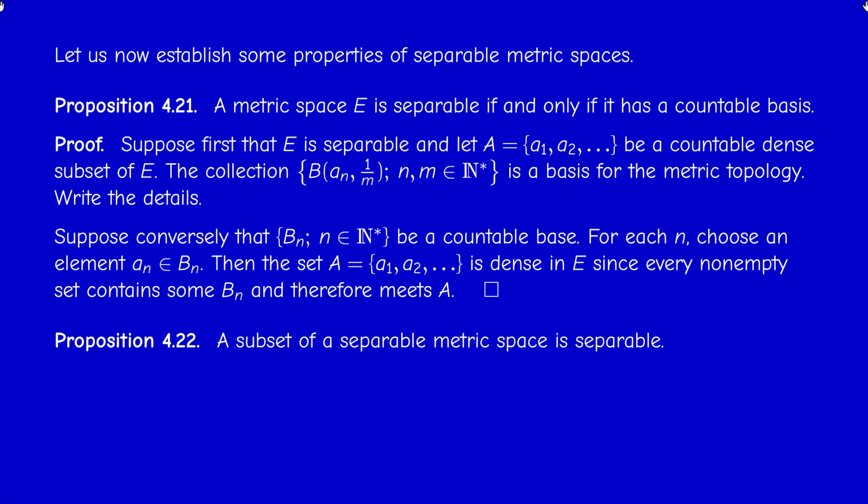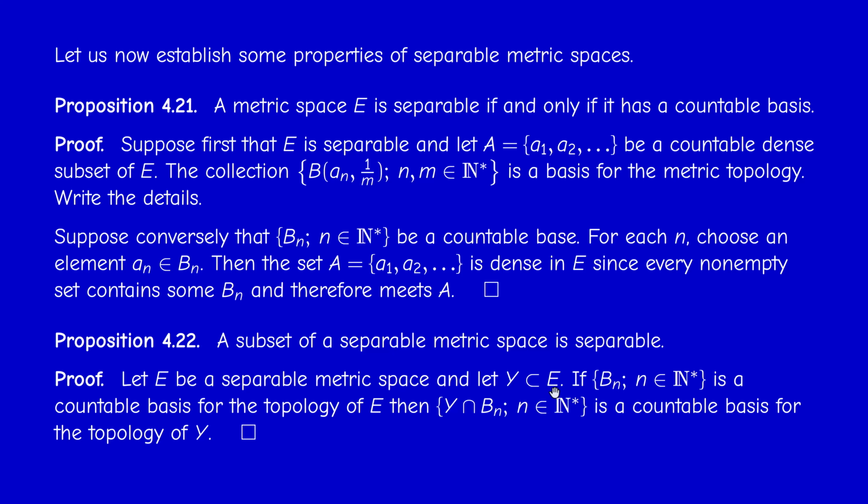As a corollary, a subset of a separable metric space is itself separable. There are at least two proofs of this, but since we established the equivalence between separability and having a countable basis, it's easy to prove this. Consider a separable metric space E and a subset Y of E. We know from the previous proposition that E has a countable basis Bn. When we intersect Bn with Y, we get a basis for the topology of Y by the definition of the subspace topology, and this is countable. So it's very easy.